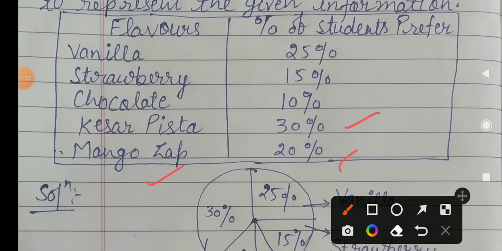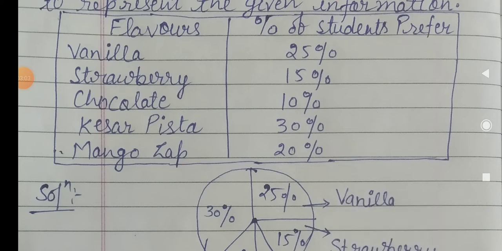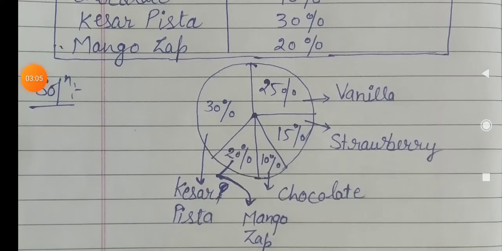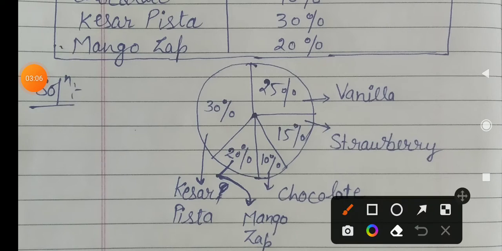So everything is given in percentages, so you have to make only the circle, divide that circle according to those percentages, and then draw these things. So this is your graph shown on paper with the help of a circle.